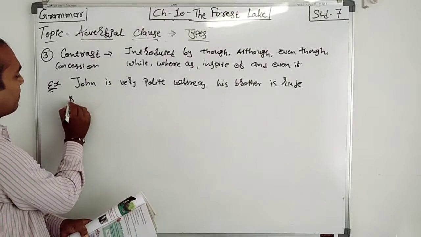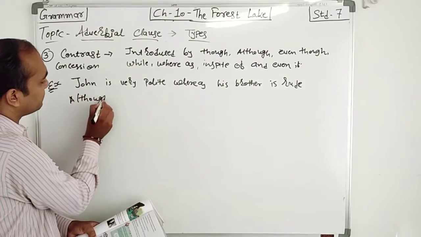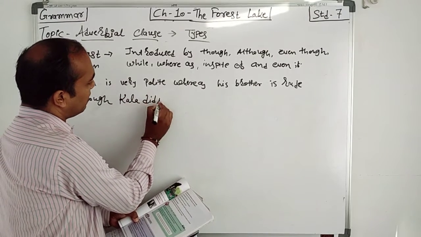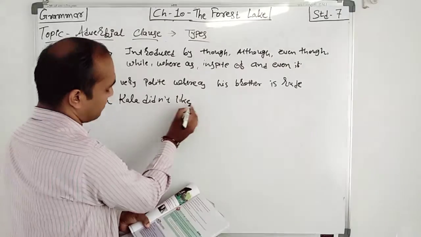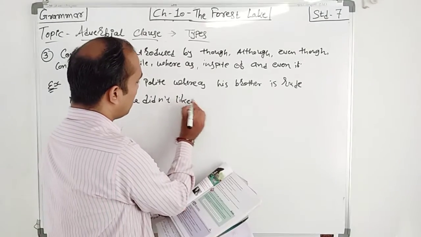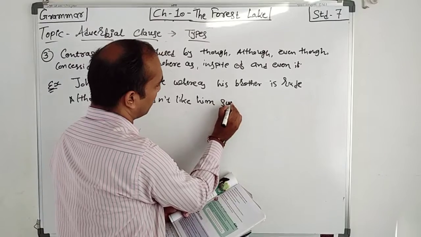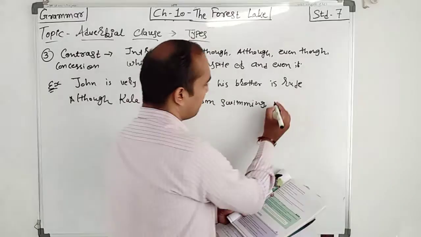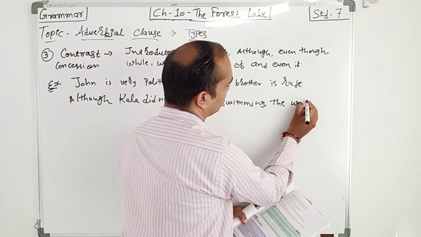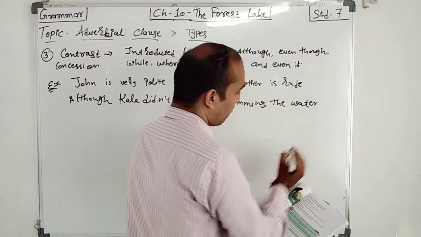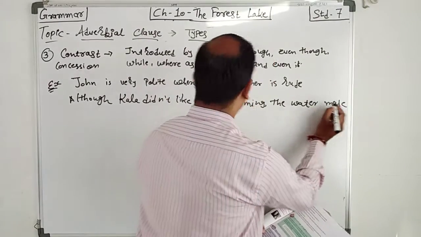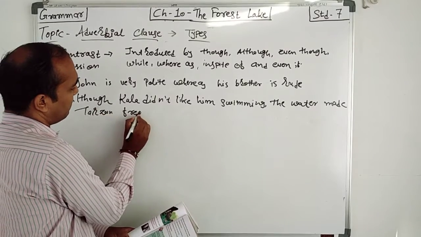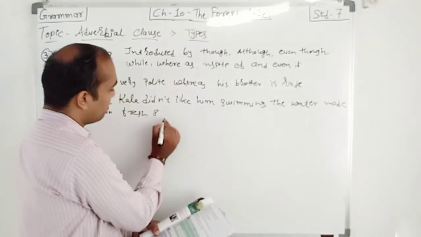So another example, although Kala didn't like him swimming, the water made Tarzan fresh and cool.